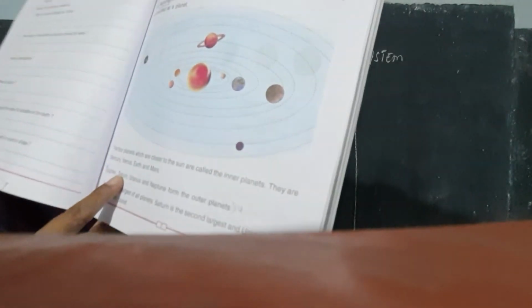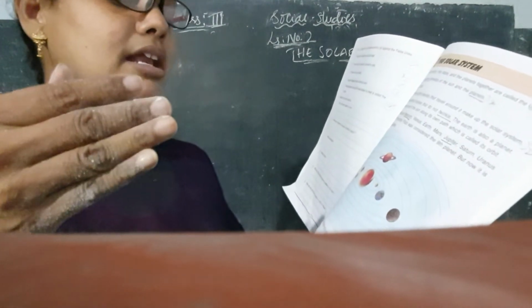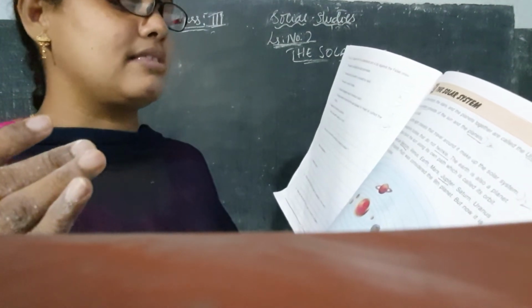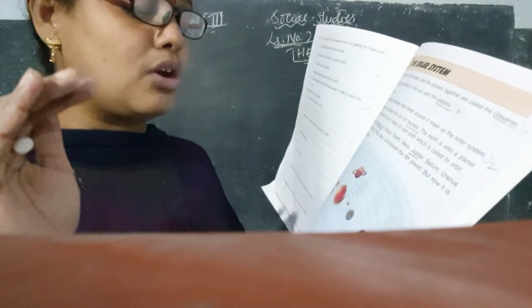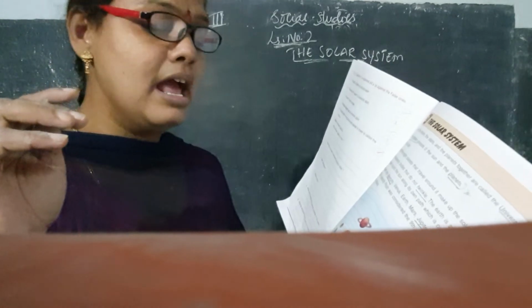This is a picture of the solar system. What is this? The picture shown here is to see the four planets which are closer to the sun. The planets that are closer to the sun are known as the inner planets.